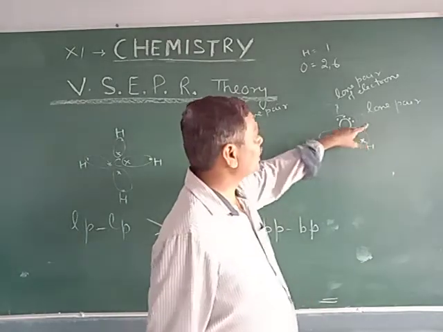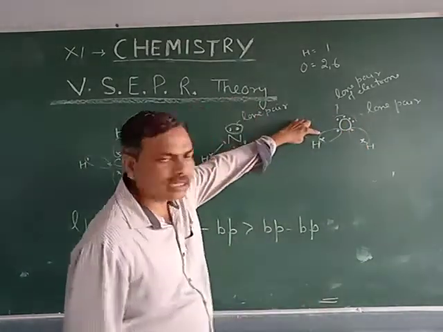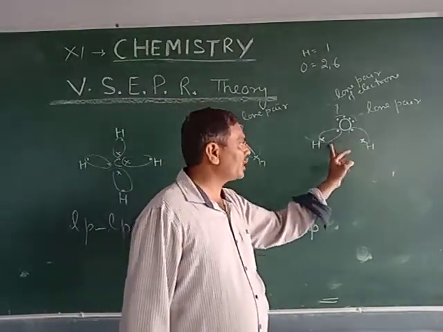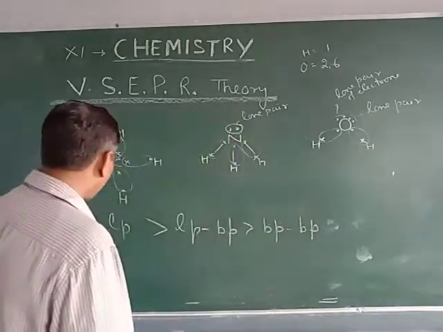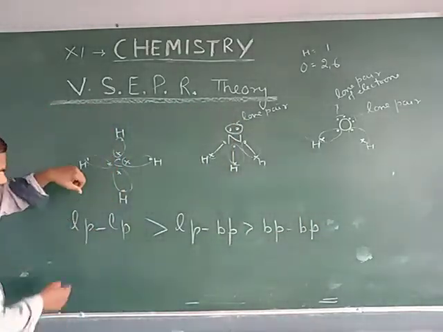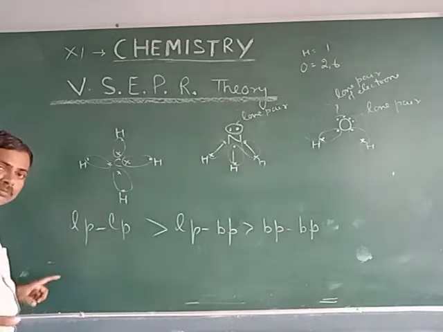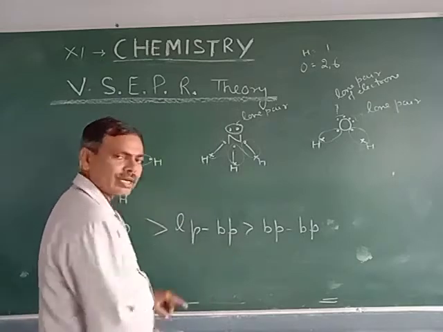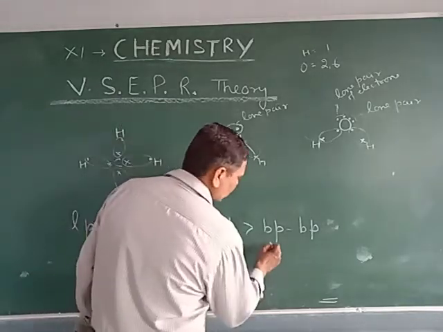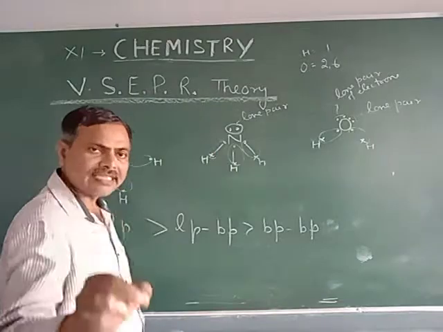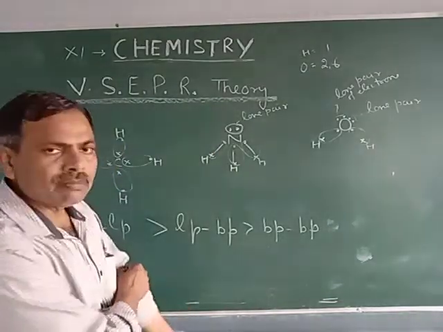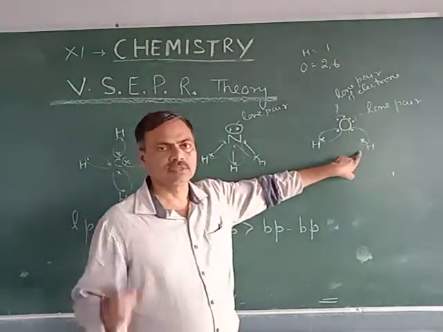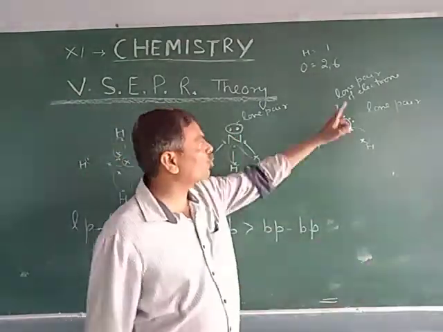After that, repulsion between lone pair and bonded pair takes place, and then repulsion between bonded pair and bonded pair. This is the order of repulsion. Repulsion between lone pair and lone pair is maximum, then between lone pair and bonded pair, and the repulsion between bonded pair and bonded pair is least, minimum.